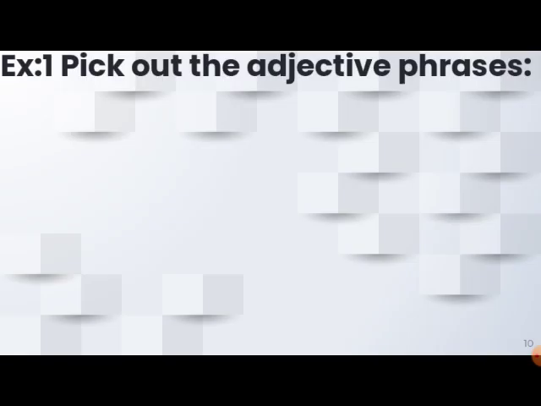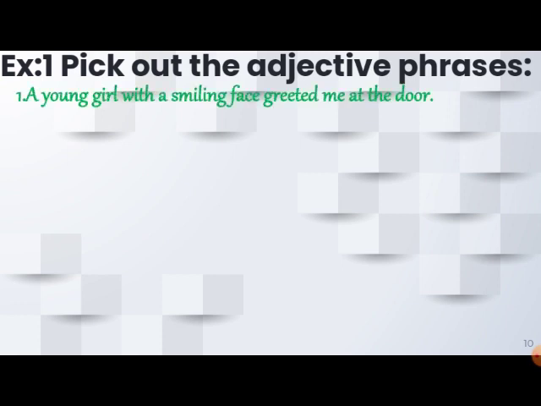Let's do exercise 1. Open your grammar textbook. Take exercise 1 of this lesson. The first exercise tells you to pick out the adjective phrase, that is, identify adjective phrases. First sentence: a young girl with a smiling face greeted me at the door.